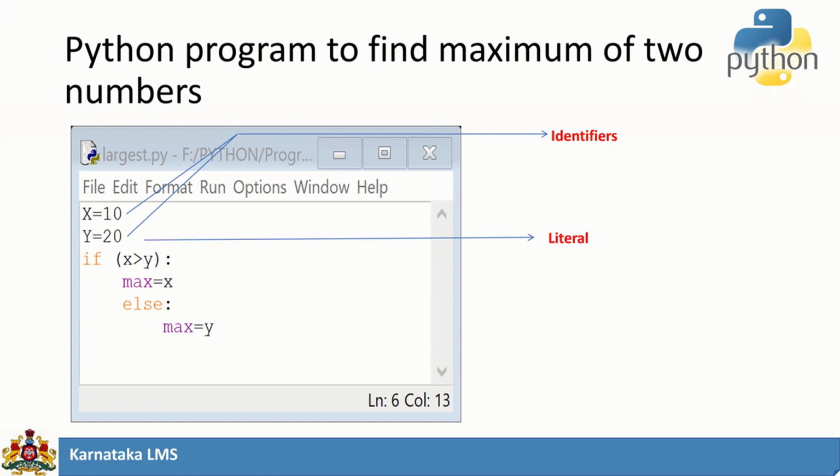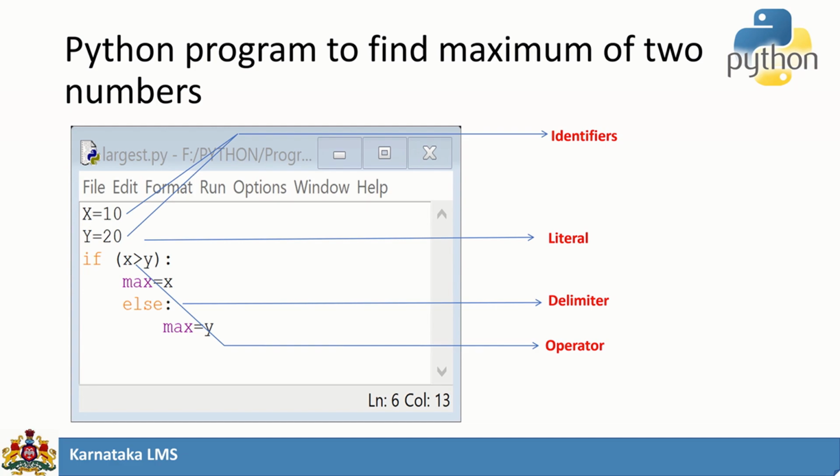And this 10, 20, I call it a literal. What is a literal? Literals are some raw data. So this 10, 20, the values cannot be changed. This we call literals. And this colon, we call it a delimiter because it is going to say what is next, a semicolon or whatever we use in our coding, we call it a delimiter.